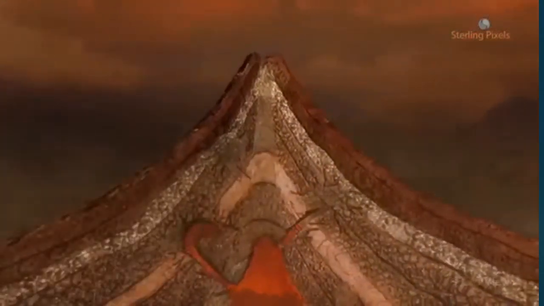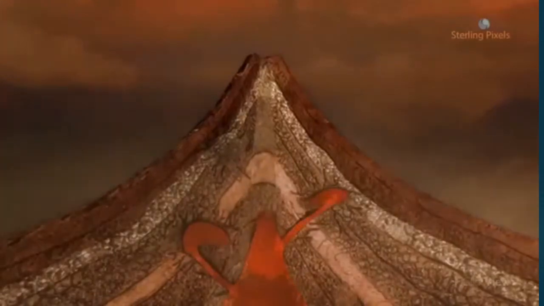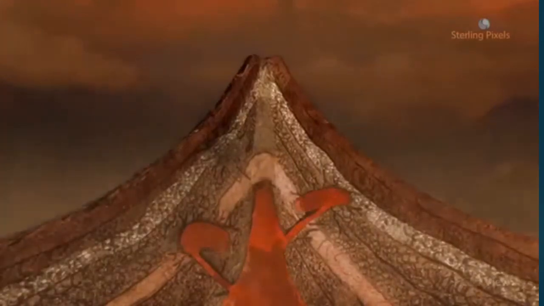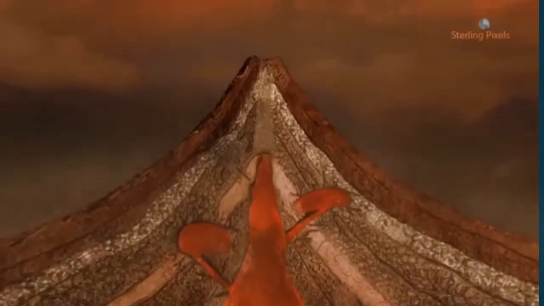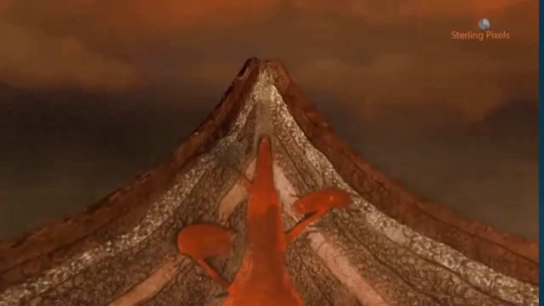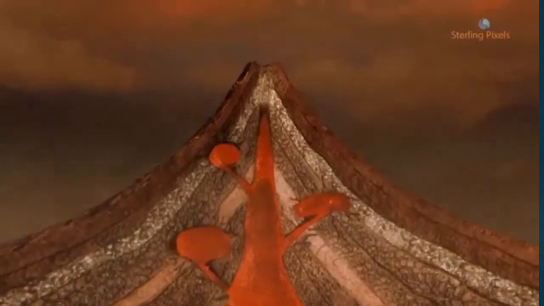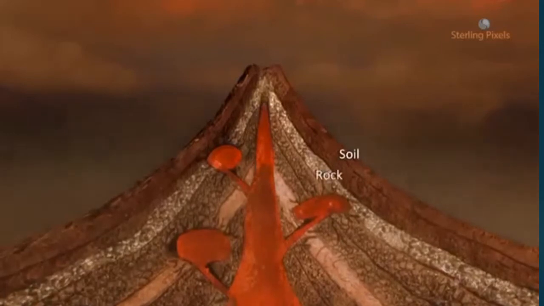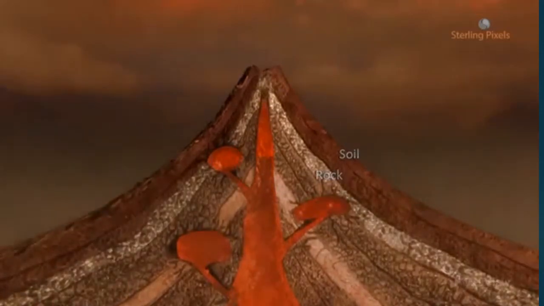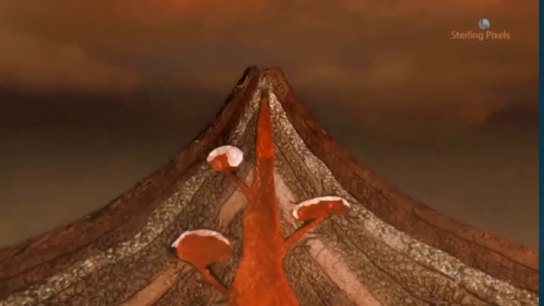However, some of the magma can't come out and settles inside the surface. The magma cools slowly beneath the Earth's surface, as it is completely surrounded by the soil and rock present there. The cooling and the solidification of magma at a depth within the Earth's crust result in the formation of rocks having large crystals, known as intrusive igneous rocks.